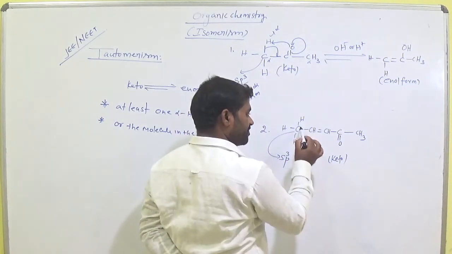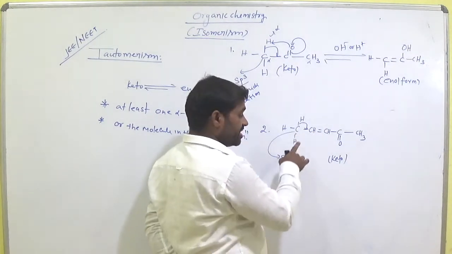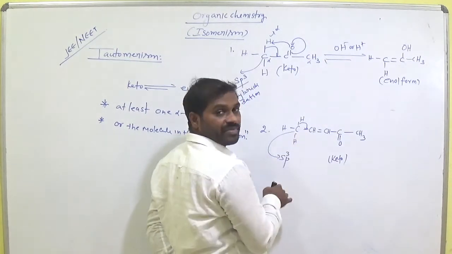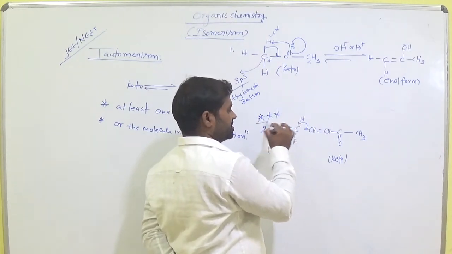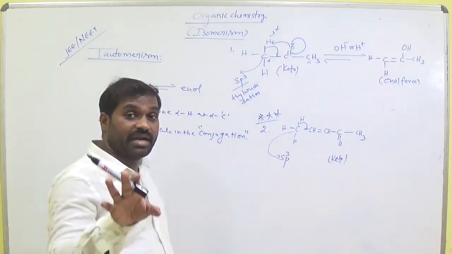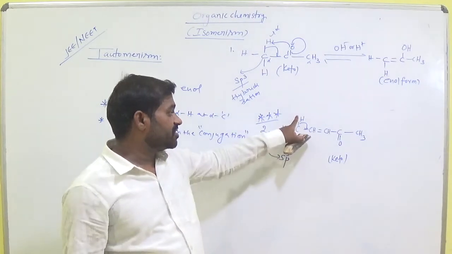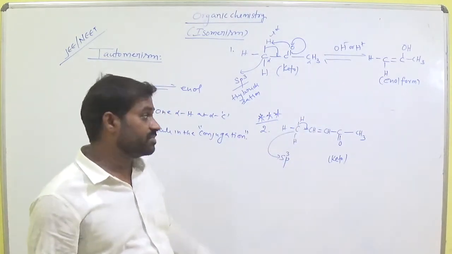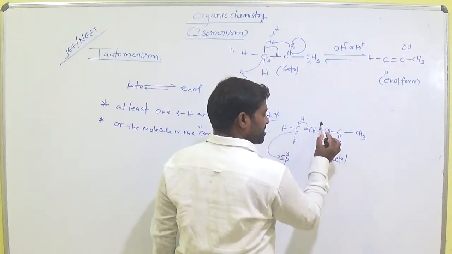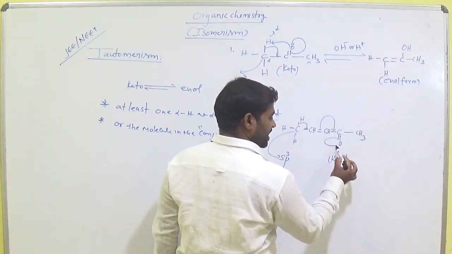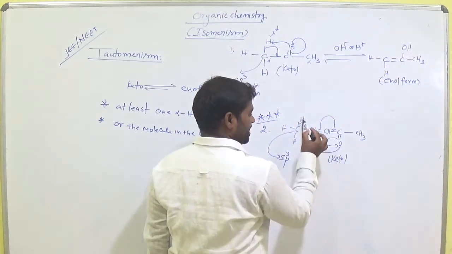In this condition, this hydrogen is not alpha. It is not alpha, it is beta, gamma. But the molecule is in conjugation. Even though this carbon is not an alpha carbon and that hydrogen is not an alpha hydrogen, this is alpha. But this hydrogen can participate in keto-enol tautomerism due to the conjugation. So now this hydrogen shifted here, this here, and this here, and this oxygen attracts this hydrogen.